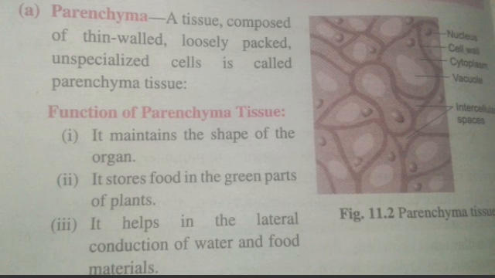In small herbaceous plants, parenchyma makes up the bulk of the plant body. It is mainly found in the cortex, pith, ground tissues, petioles, mesophyll of the leaves, and also in the vascular bundles. And what type of functions does parenchyma perform? It stores the food.